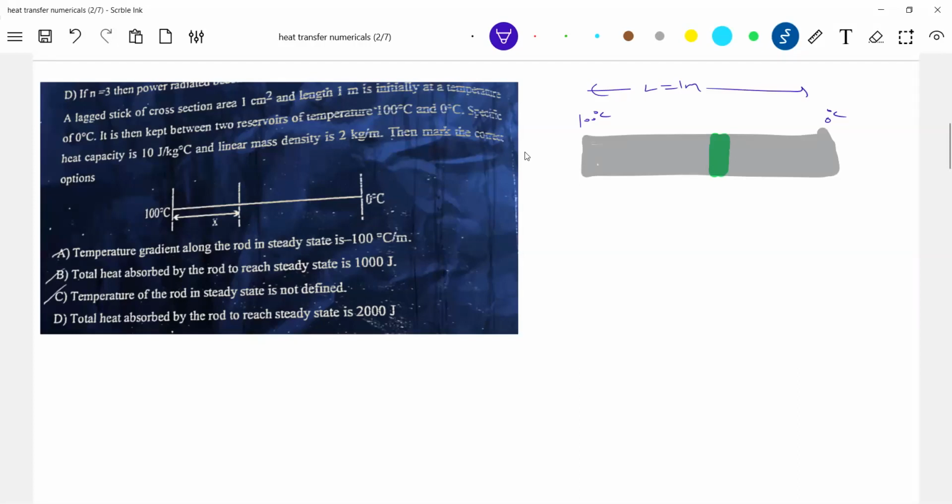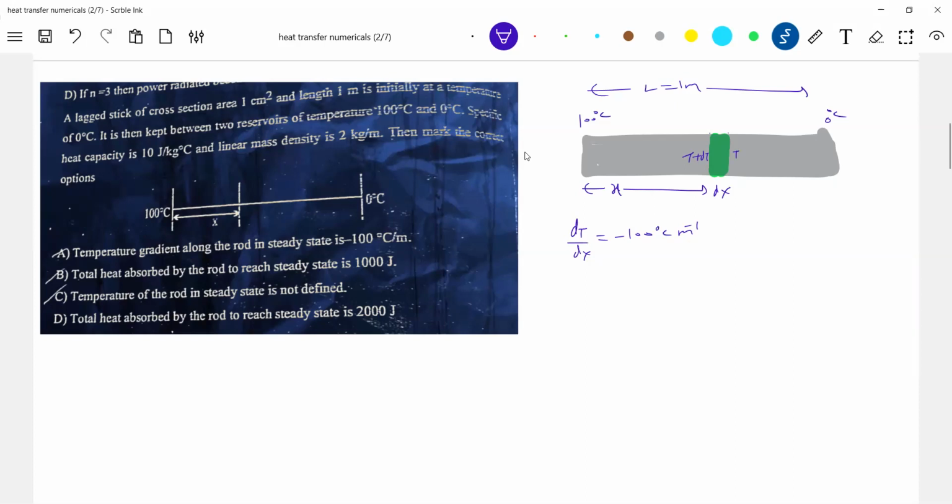Should be negative, no? Because as X increases, temperature will decrease. Suppose here it is T plus dT, here it will be T, and this length is X, this will be X plus dX. So dT by dX is in fact negative. So what is the temperature gradient? Should be minus 100 degrees Celsius per meter. Okay, fine. So there's option A I'll pick up.